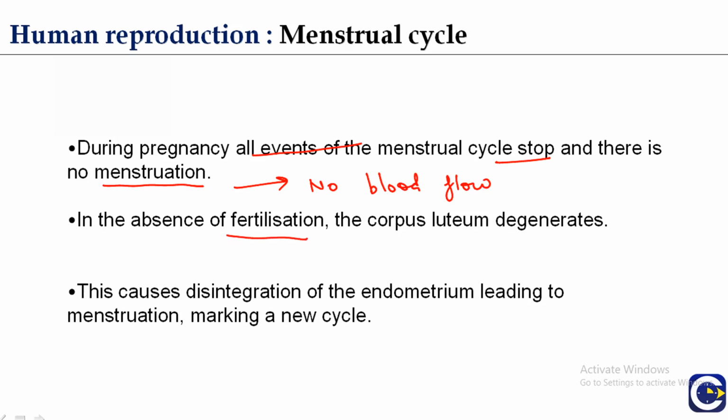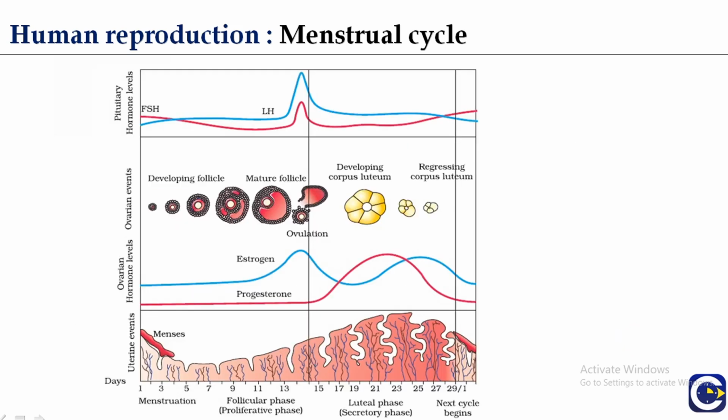In the absence of fertilization, the corpus luteum degenerates. This causes disintegration of the endometrium, leading to a new cycle. Then again the new cycle begins. This is how the menstrual cycle occurs.